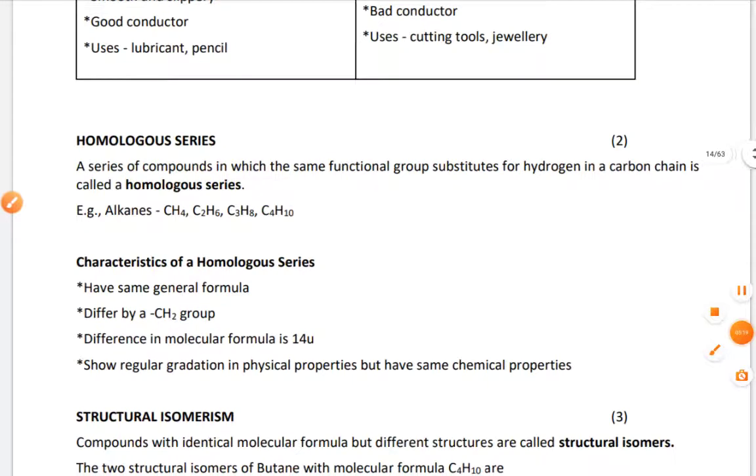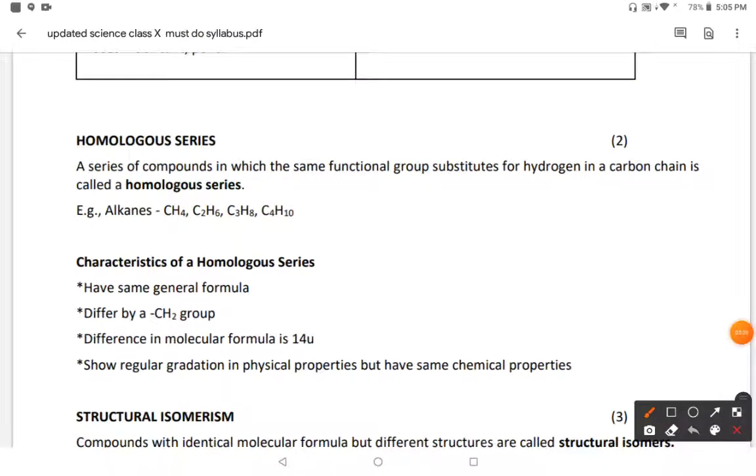Now the next topic is homologous series. A series of compounds in which the same functional group substitutes for hydrogen in a carbon chain is called a homologous series.